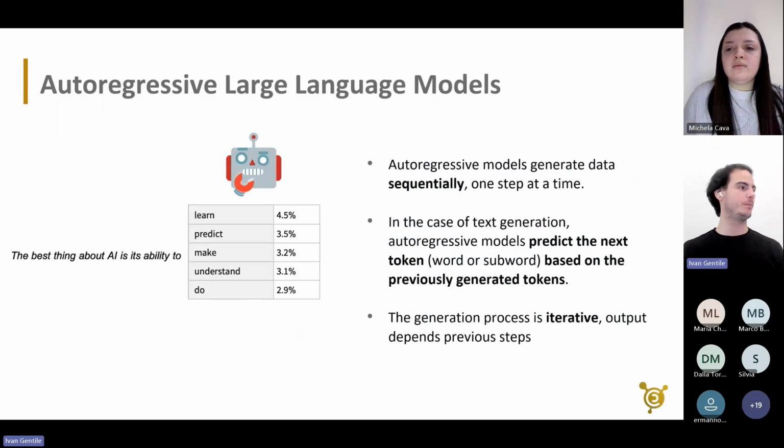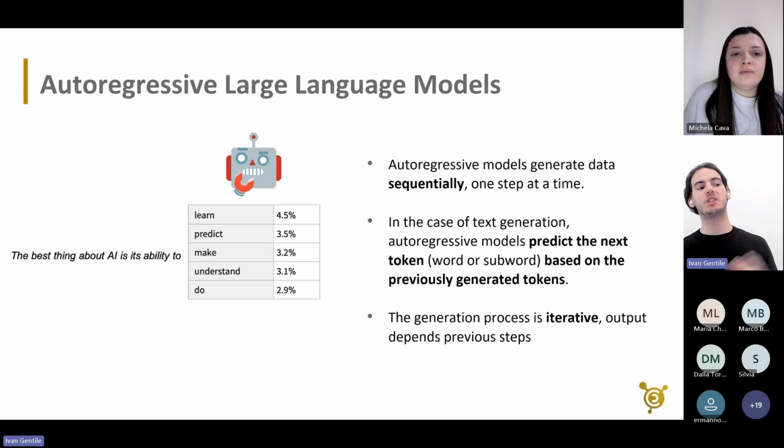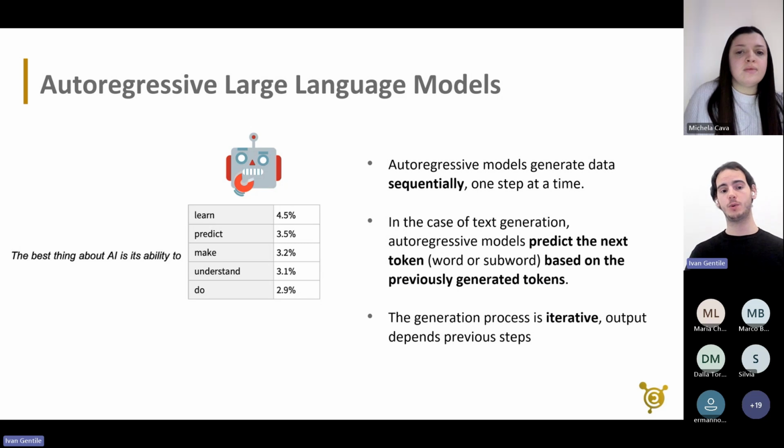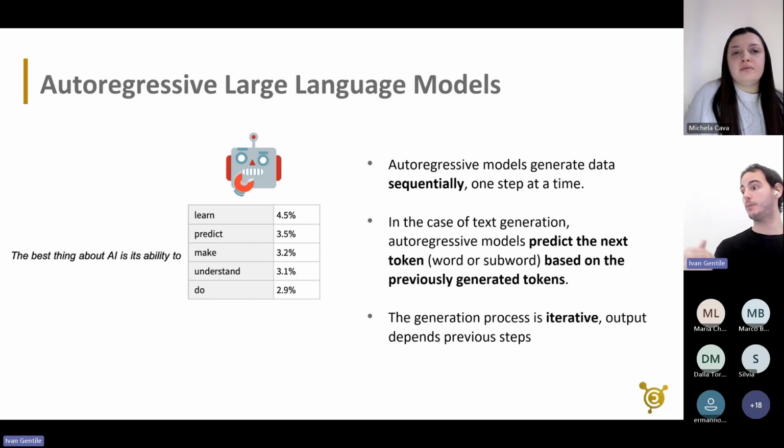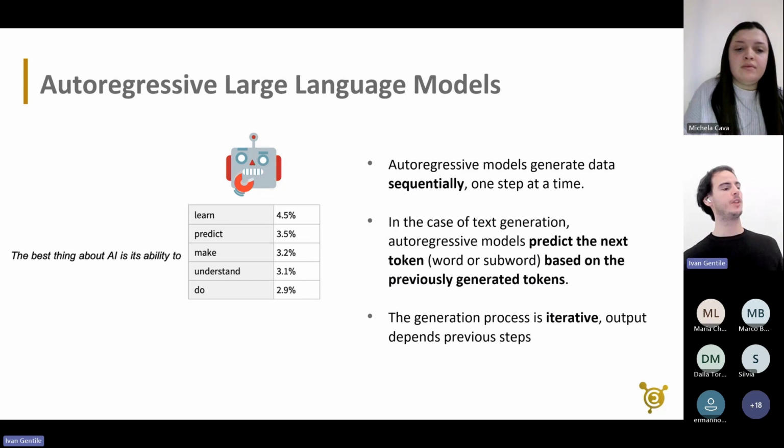To start, I would like to demystify this word, autoregressive. It's usually a difficult, kind of scary word, but it's not. The concept is easy. An autoregressive model generates things, in the case of LLMs, tokens or words, one step at a time. The process is iterative, where the output of a given step is dependent upon the previous steps. And we're going to try to simulate what we mean with the image on the left that we have here.